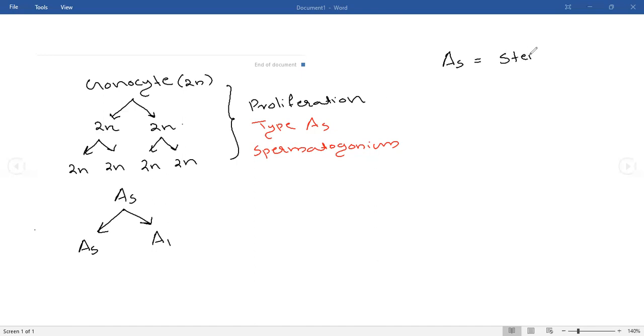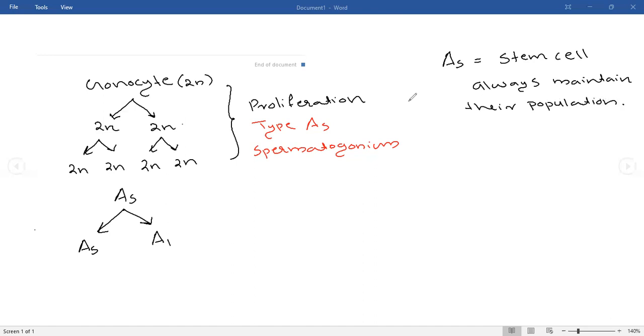So this AS cell, what is it? That's a stem cell. Stem cells always maintain their population, always maintain their population.